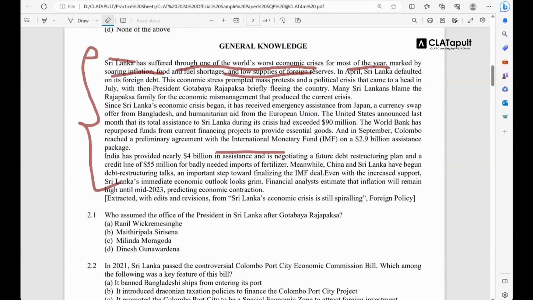When you go to a GK passage, there are two possibilities. One, you have some idea about the passage. Now what is your extent, that I don't know. Maybe you have heard about this news once or twice.